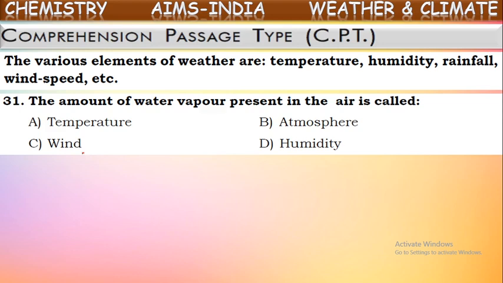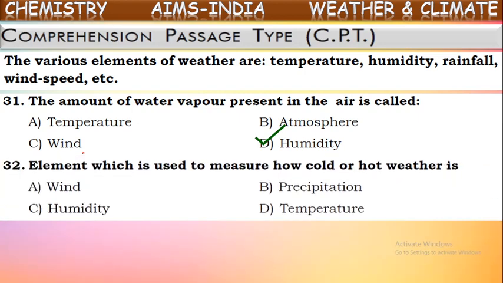These vaporized gas of water or vapors of water will be mixed with air. So this water vapor present in the air is called humidity. That moisture present in the air is called humidity. It is also one of the factors affecting weather. It is also one of the elements of weather, we can say.